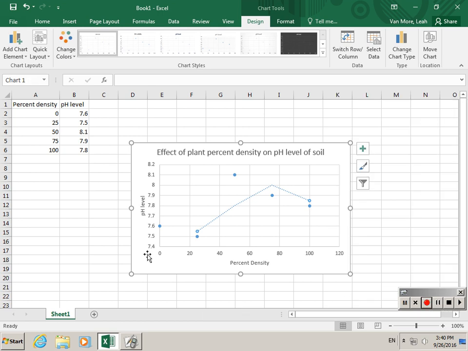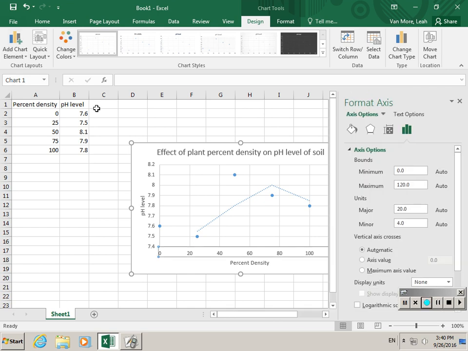So now I want to deal with my axis here. I'm going to go back over to add chart element, and I'm going to deal with the axes. And I'm going to say I want more axis options. And on my axis options, I want to look at the vertical axis. Okay, so now here I want the vertical value axis. So I clicked right here, and I'm going to go down. And notice it's saying minimum is 7.4 and maximum is 8.2.